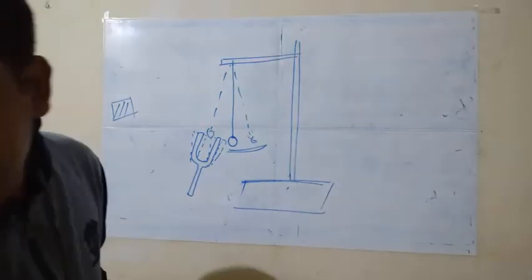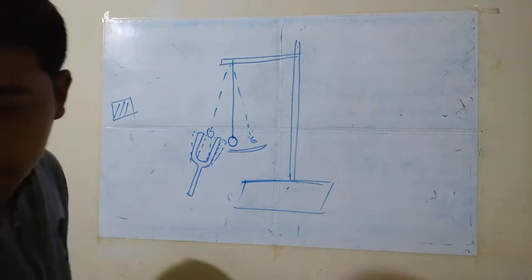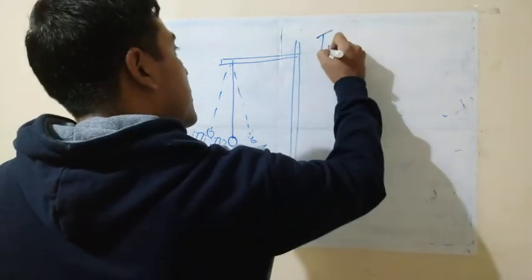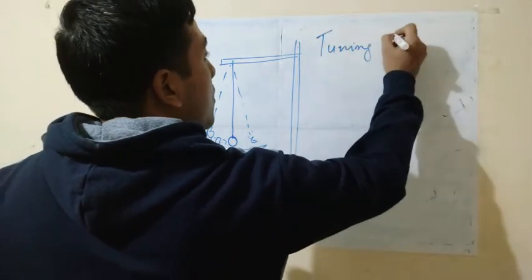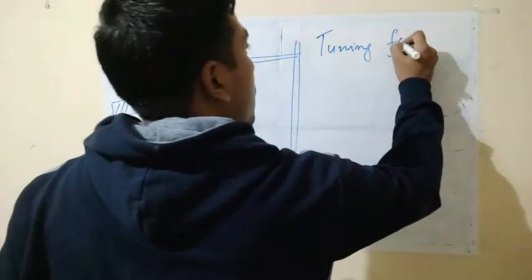What is this tuning fork? The tuning fork is spelled F-O-R-K.